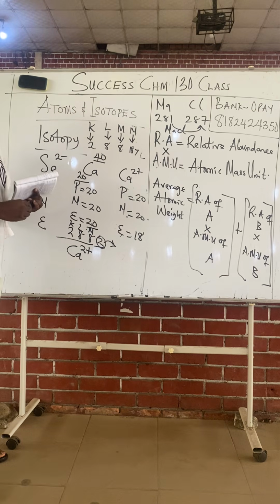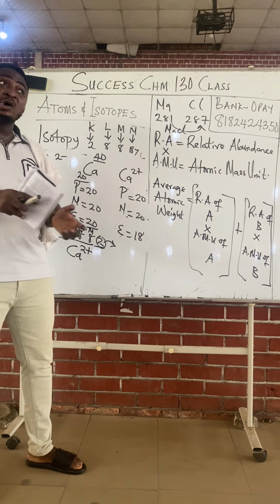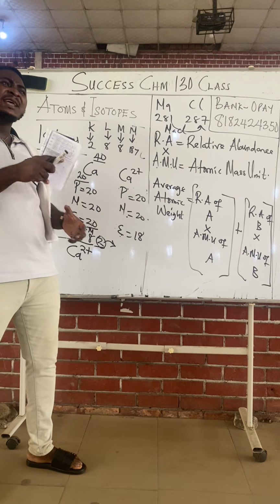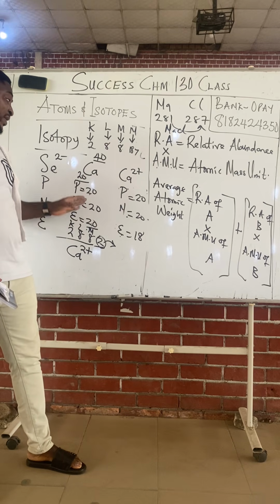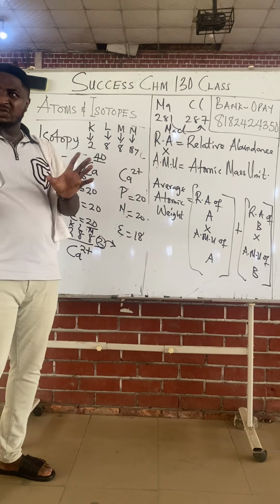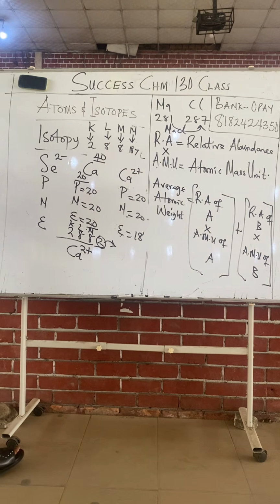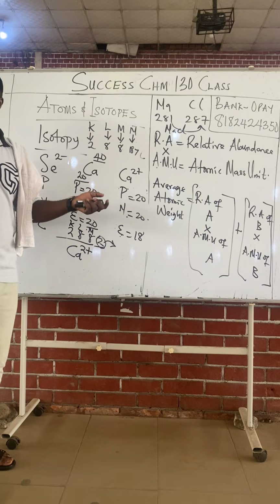18. So class, you must be careful when they say find number of proton and electron for an element. Check, is it charged? And check how many electrons that person has lost or gained to show it. But class, proton and neutron remain the same. The same way you get proton and neutron here, they are never lost or gained. They are never lost or what? Gained. But class, the problem now is that this is even simpler because calcium is a common element. It's in the first 20 elements.